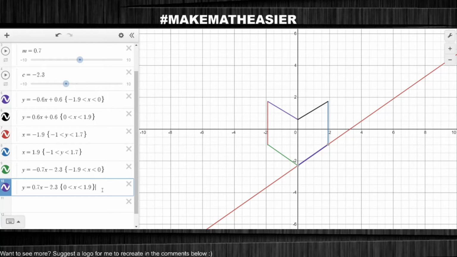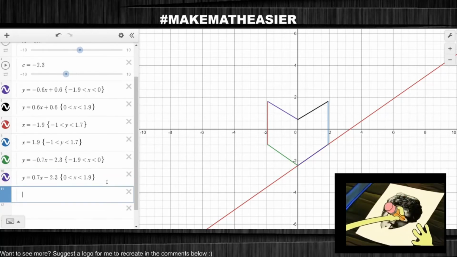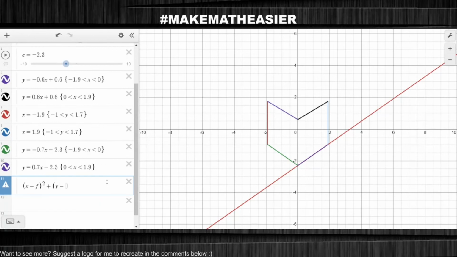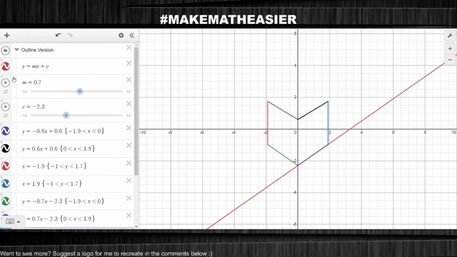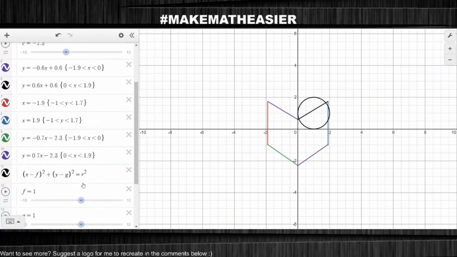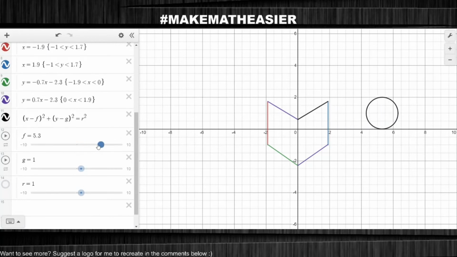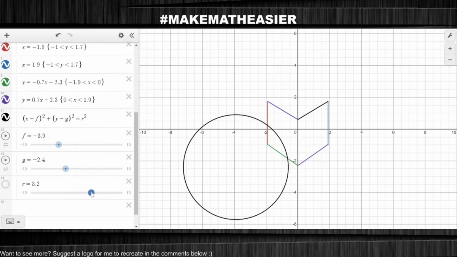Now it's time for the circles. First I draw the head. Here's the general equation of a circle. The F number moves the circle right or left. The G number moves it up or down. And the R number makes it bigger or smaller.